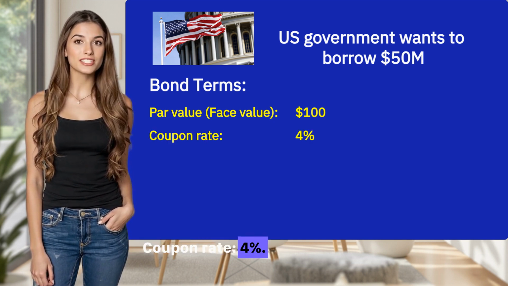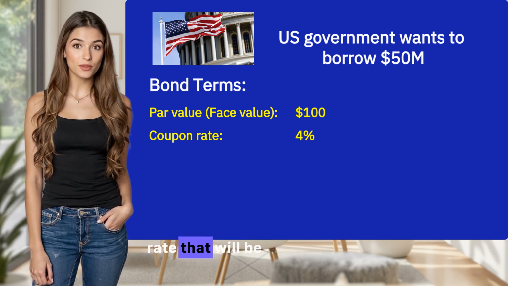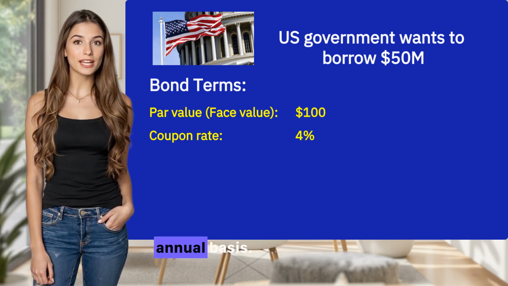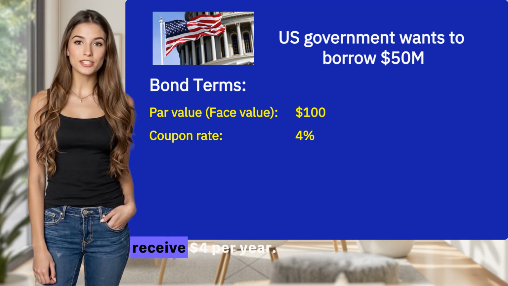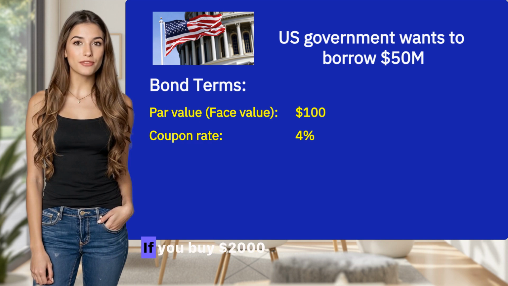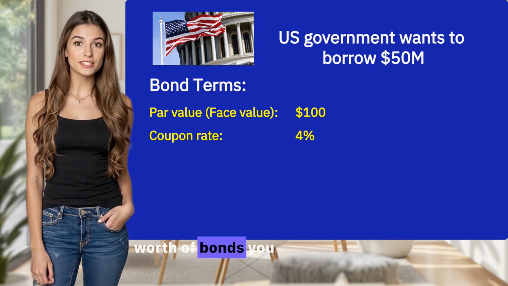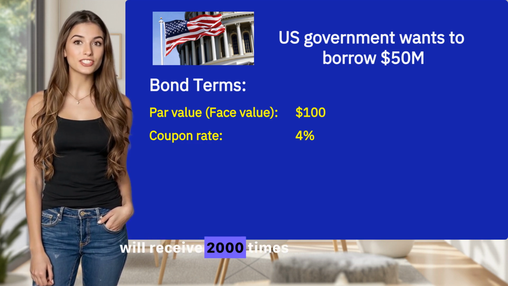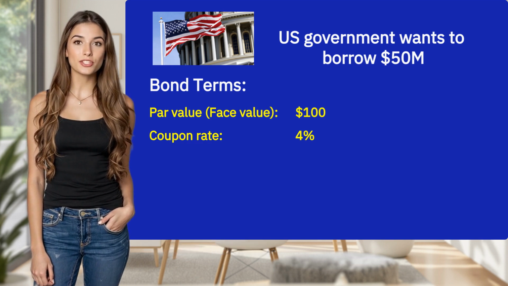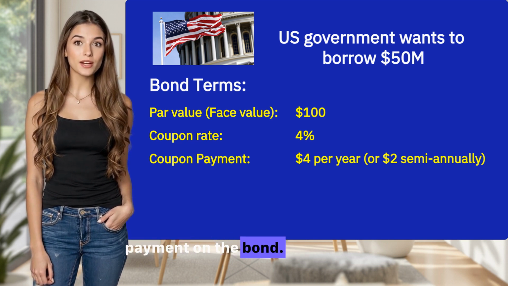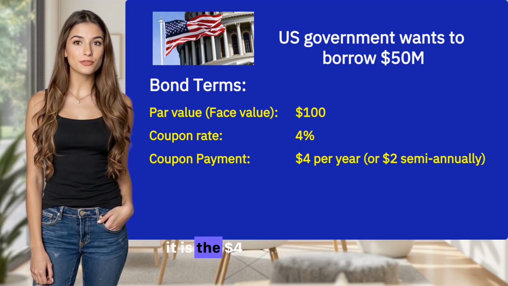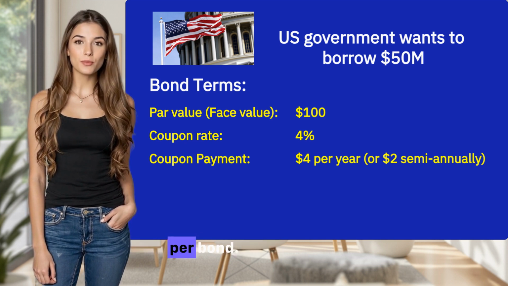Coupon rate, 4%. This is the interest rate that will be paid by the government to you on an annual basis. So for one bond of $100, you will receive $4 per year. If you buy $2,000 worth of bonds, you will receive $2,000 times 4%, so $80 per year. Coupon payment. This refers to the regular interest payment on the bond. So in our example, it is the $4 per year you receive per bond.